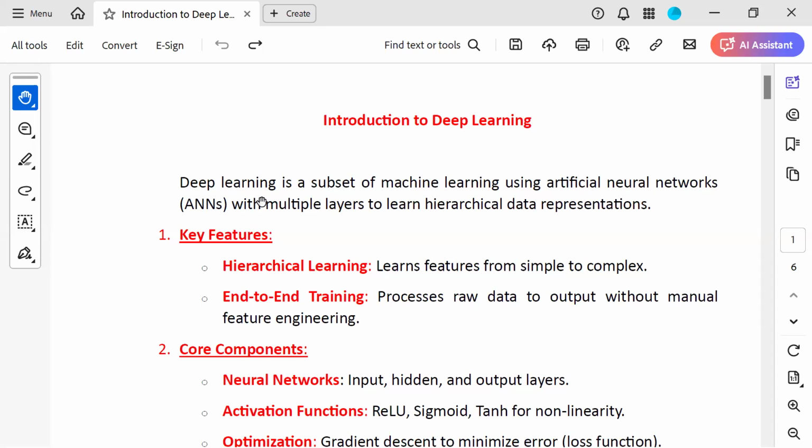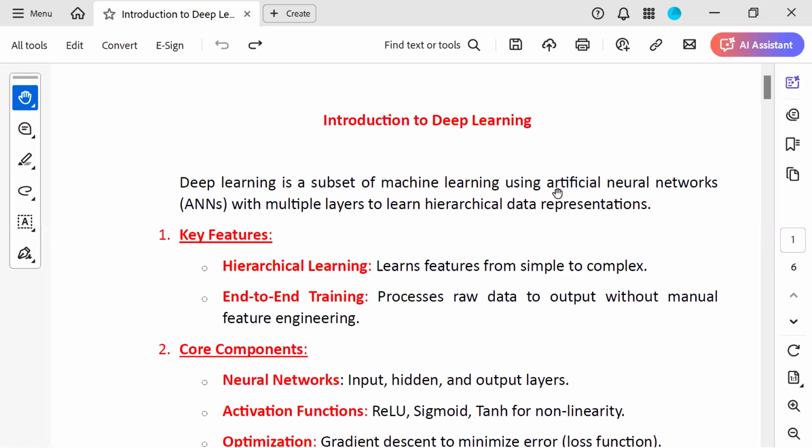Today we are going to discuss the introduction to deep learning. Now you see the definition of deep learning. Deep learning is a subset of machine learning using artificial neural networks, also called ANN, with multiple layers to learn hierarchical data representations.